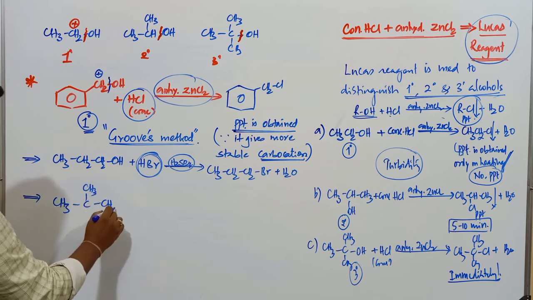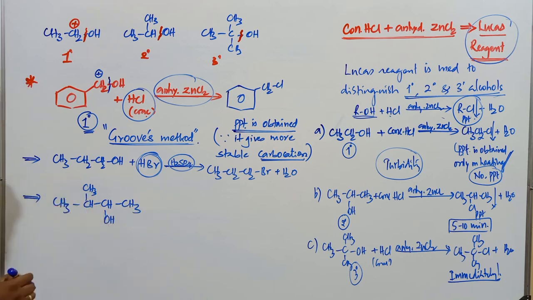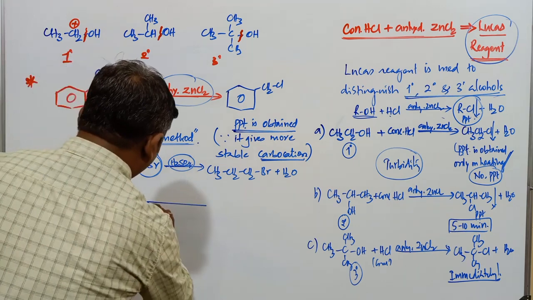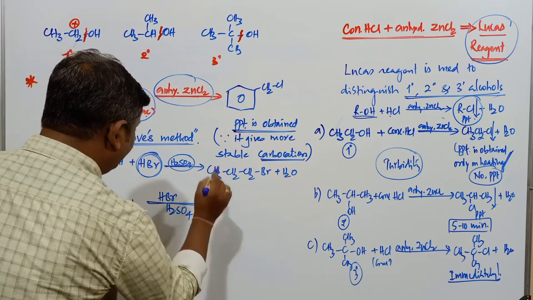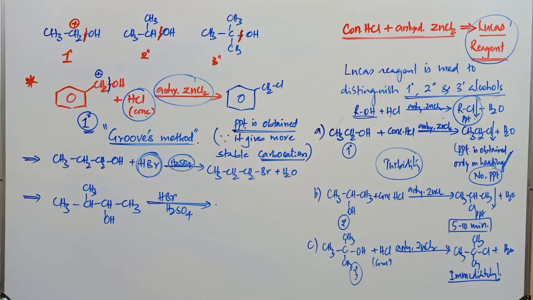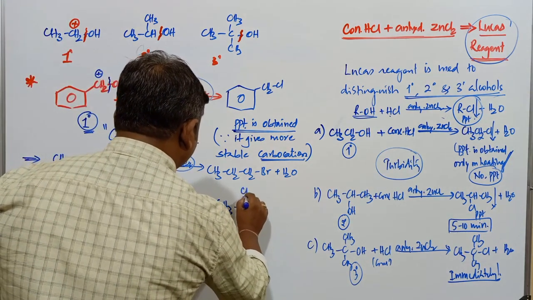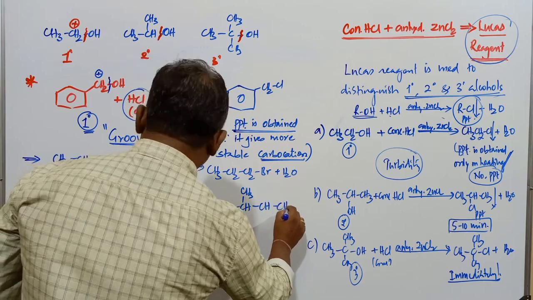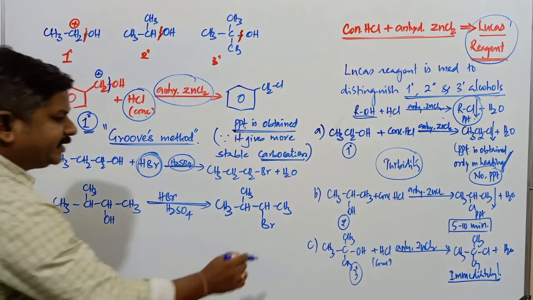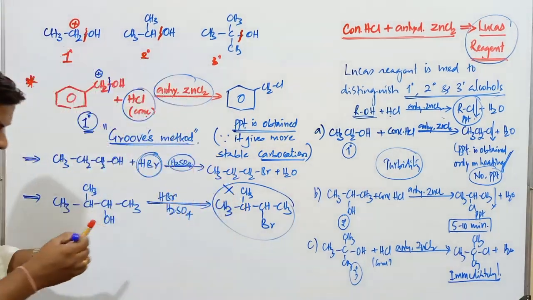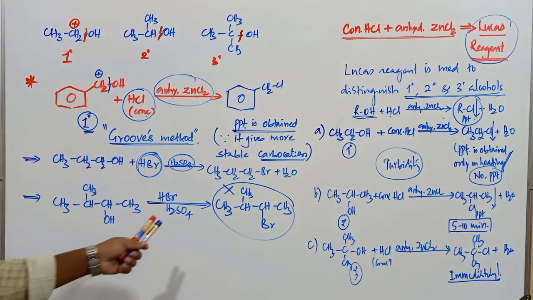Next one, if I go with another compound, CH3CH(CH3)CH2OH. When this compound is treated with HBr in the presence of H2SO4, find out the product obtained in this reaction. Whether the formation of this compound takes place, students, where OH is replaced by Br, now this is going to be bromine. So this product is not correct. Why is this product not correct? I'll explain why that product is going to be incorrect in this case.